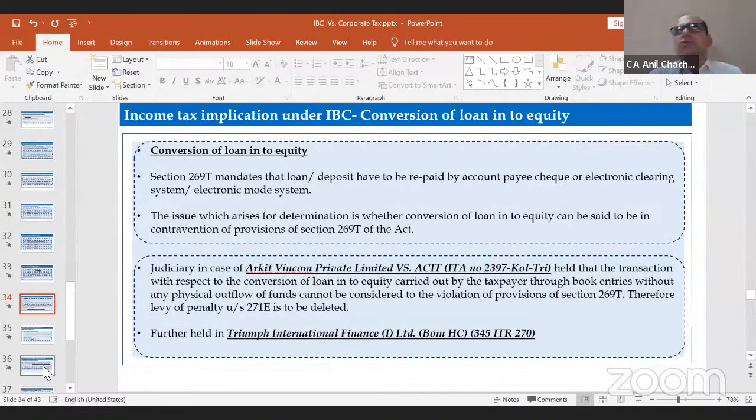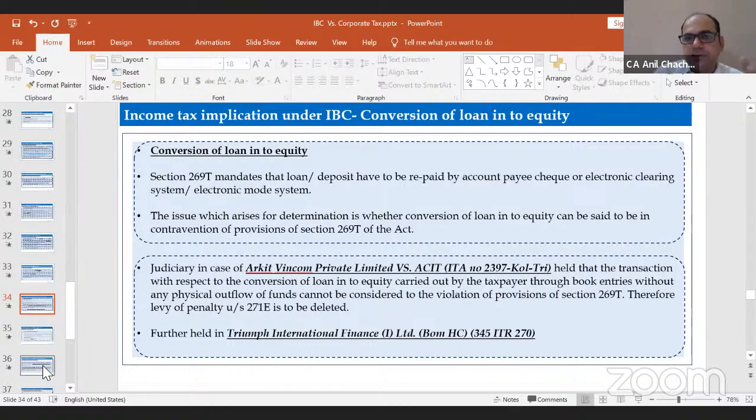Another thing is that in case of restructuring of your business, it could happen that your loan gets converted into equity, right? A banker can say, okay, you are in a bad position, so you can't pay the loan in monetary form, we can convert your loan into equity. It is allowed, but section 269T will get attracted, wherein it says that the loan or deposit will be repaid by account payee cheque or through electronic mode. So whether the penalty would be attracted in case the loan gets converted into equity.